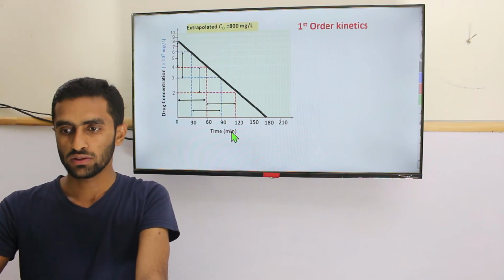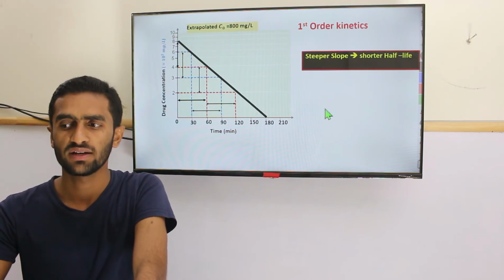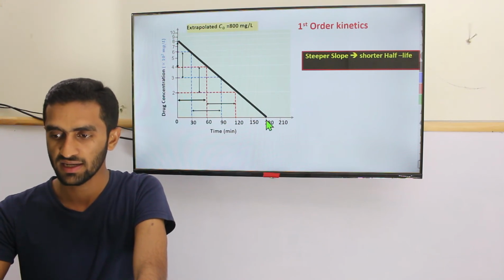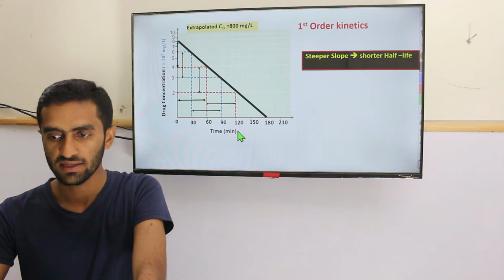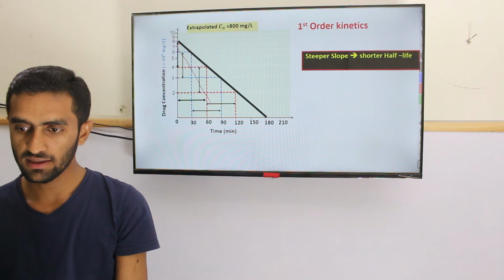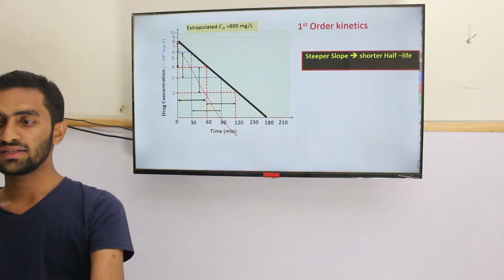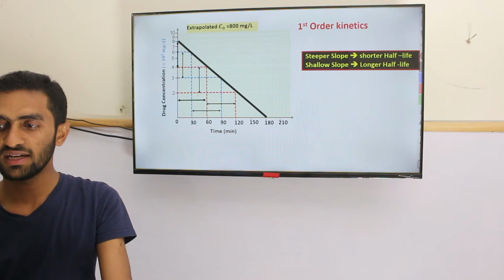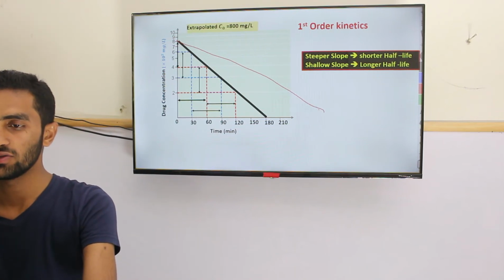Okay, so if your slope is steeper, it means your half-life is shorter. If I say this line is coming right here at 180, if it stops right at 190 like that, what will happen? It means its half-life is shorter. So as you go for the steeper slope, it's a shorter half-life, while a shallow slope like that shows the longer half-life.